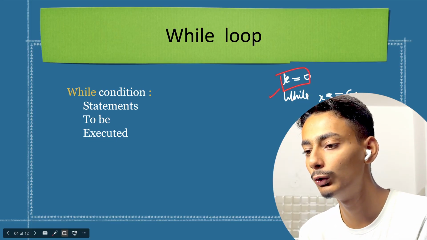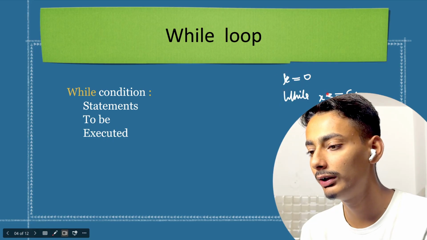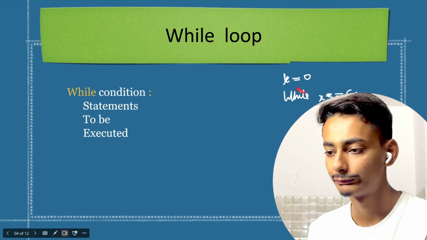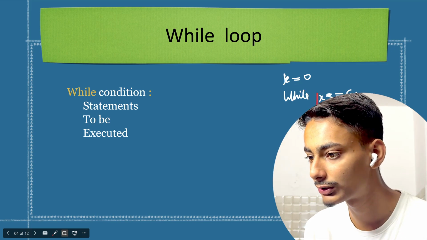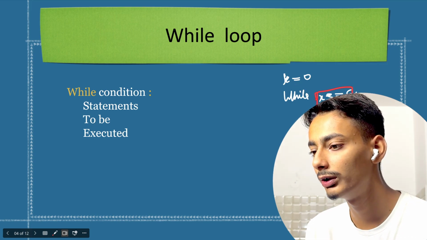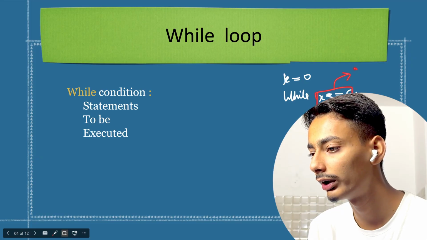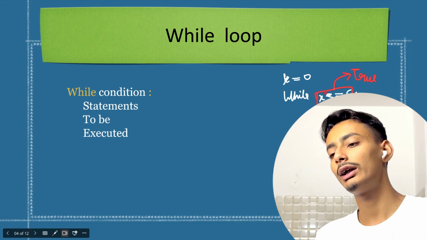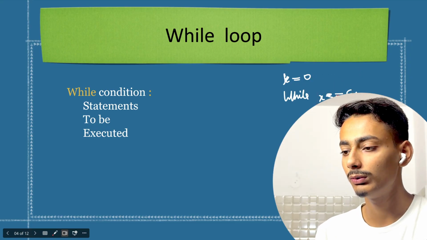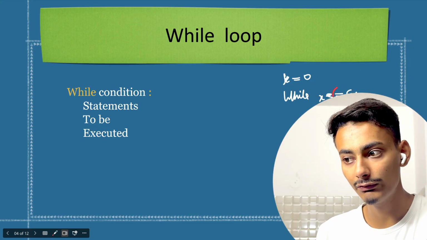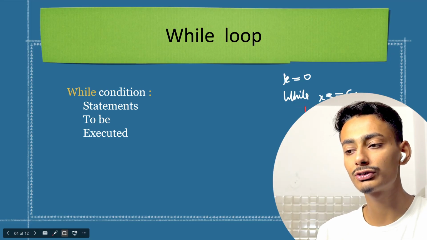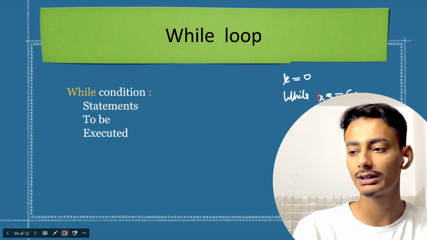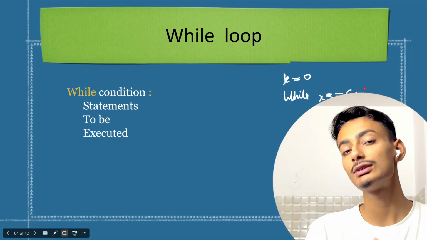After that, we are using a while loop, and it will be executed only when x is smaller than or equal to 5. So, what will be the result of this code? The result will be true, because x is 0 and 0 is smaller than or equal to 5. So when this condition is true, this block of code will be executed. But if this condition gives me false, then this code will not be executed.